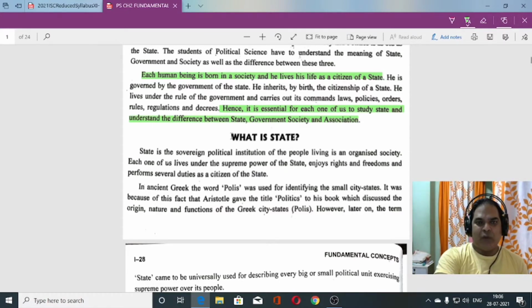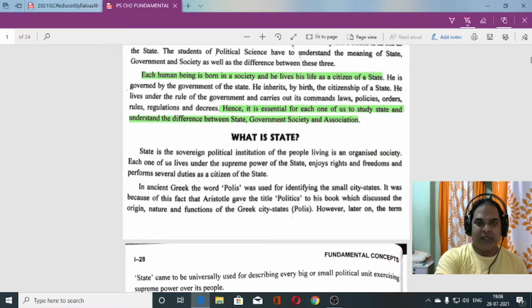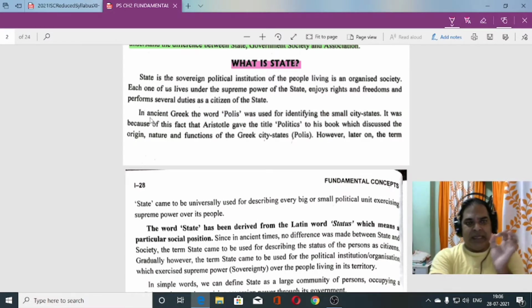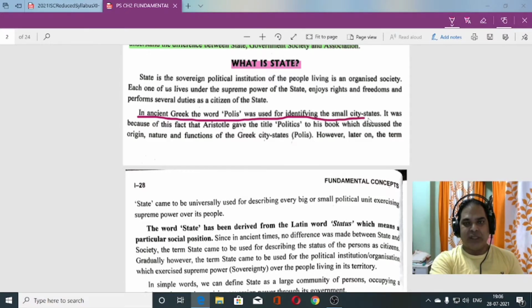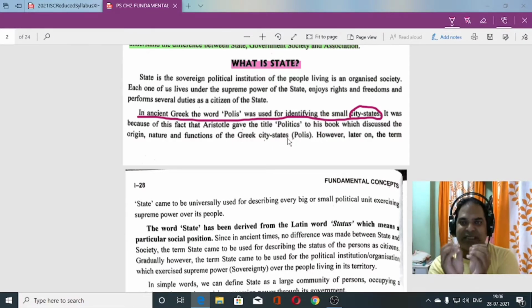Now let us discuss what is state. It is mentioned over here in the second paragraph. In ancient Greek, the word polis was used for identifying small city states.